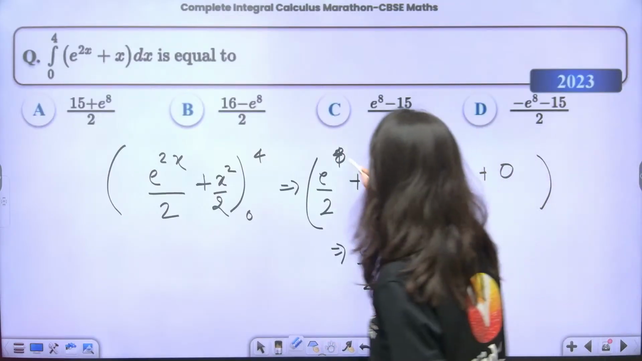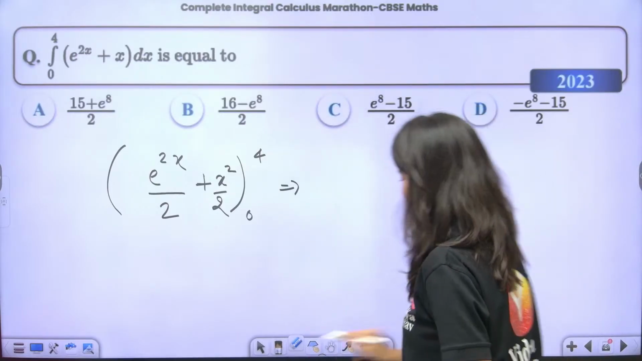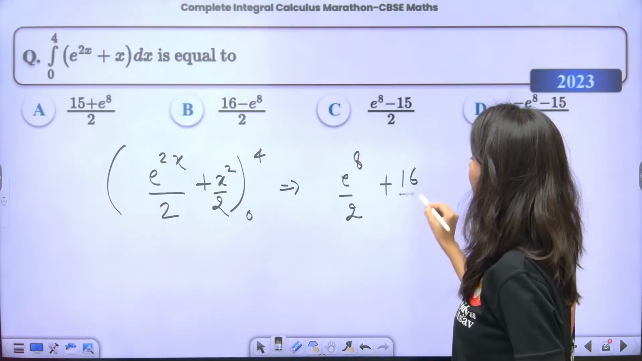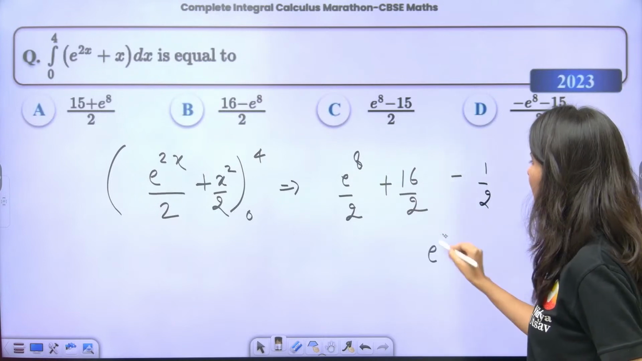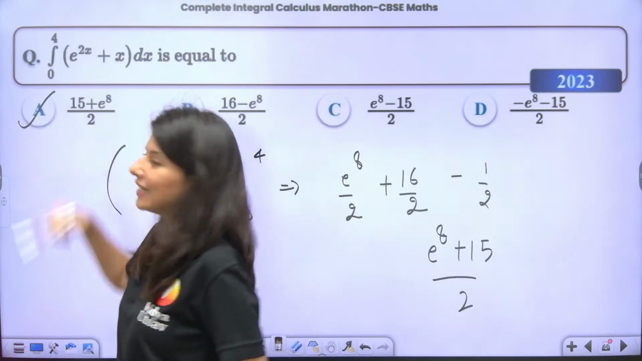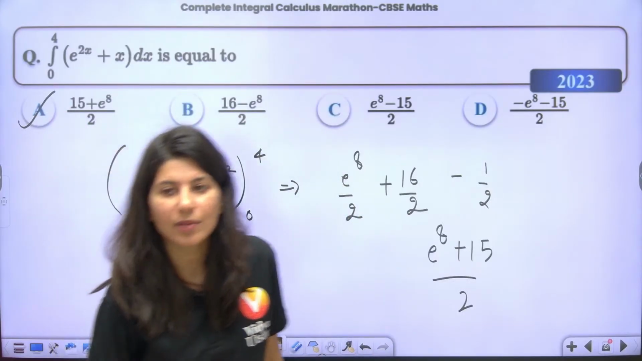Oops, I am doing something wrong. Put the limit again. E power 8 by 2 plus 16 by 2 minus, if you put 0, 1 by 2. So this is (e power 8 plus 15) by 2. Option A. Easy peasy, right? Easy peasy question.